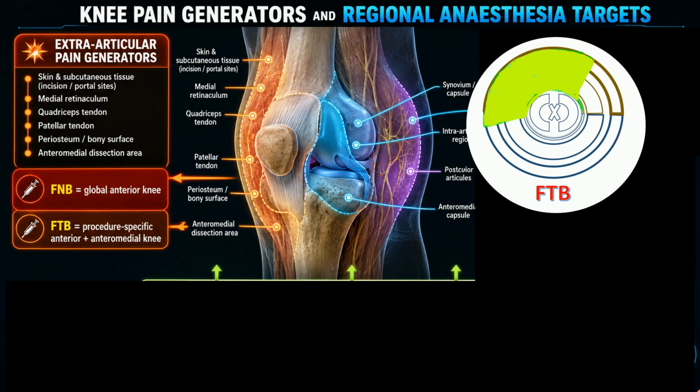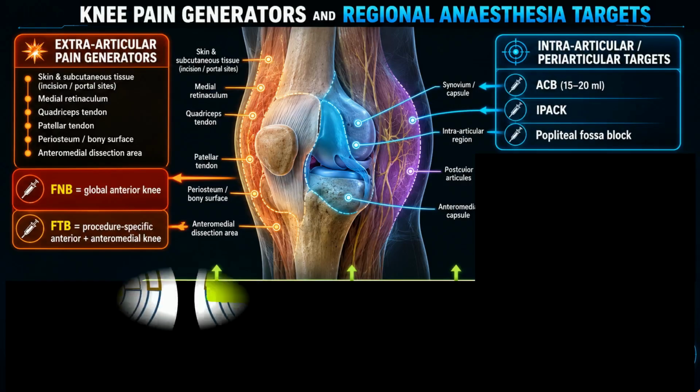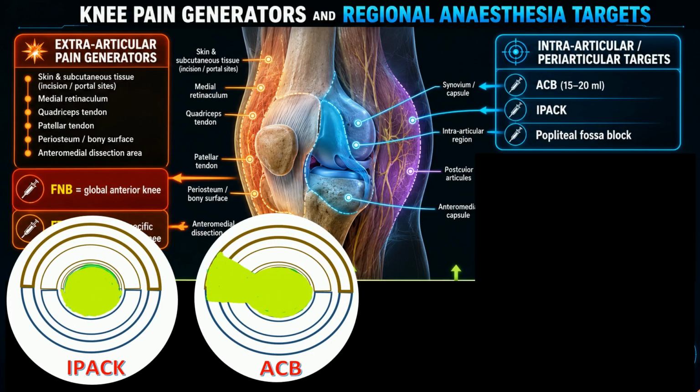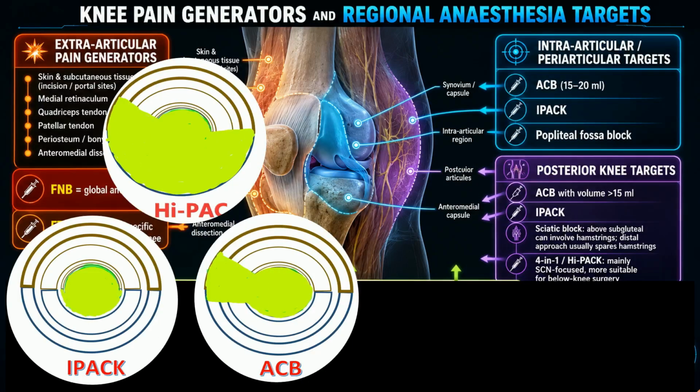For intra-articular and peri-articular pain, adductor canal block with adequate volume or IPAC block or popliteal fossa block may help depending on the injection site, volume and spread. Posterior knee pain needs separate planning because anterior block alone may leave this territory untreated.